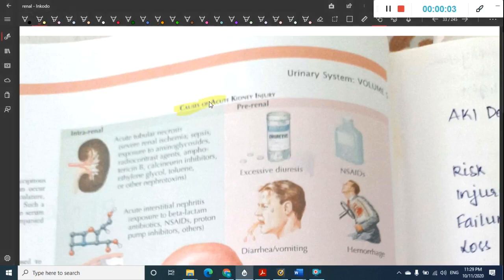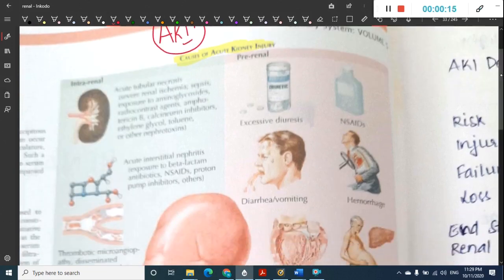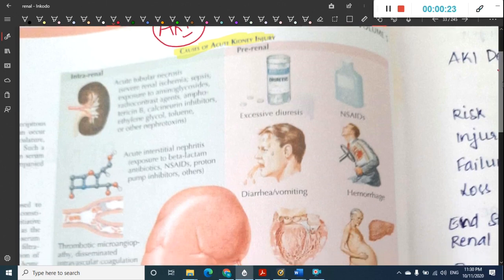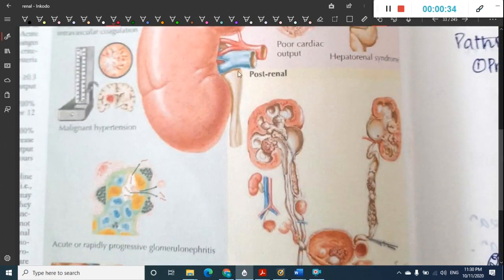In this chapter we are going to learn about acute kidney injury. Before we go into my notes, first we will learn about some important causes through pictures. These pictures are taken from Netter Atlas. If you see, acute kidney injury is divided into three types: one, intrarenal type; second, pre-renal type; and third, post-renal type.